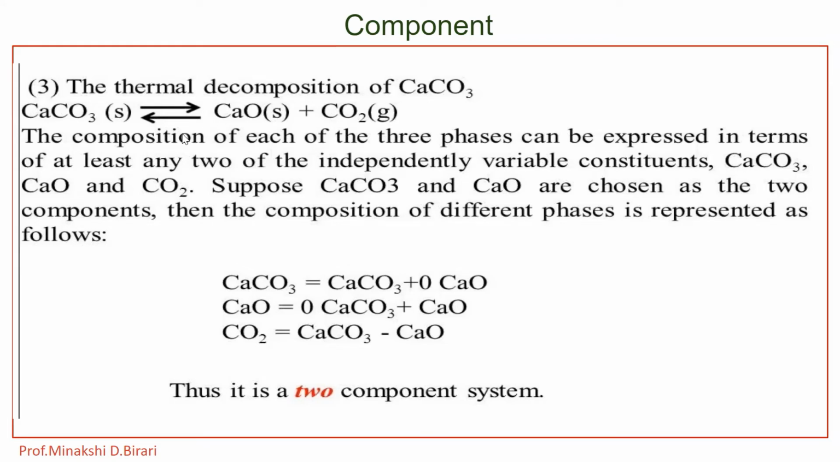Here the composition of each of the three phases can be expressed in terms of at least any two of the independently variable constituents, so that CaCO3 will be CaCO3 plus 0 moles of calcium oxide. Then calcium oxide, 0 moles of calcium carbonate plus calcium oxide. Like that, a number of equations to express the composition of each phase can be written. Here it is a two component system.